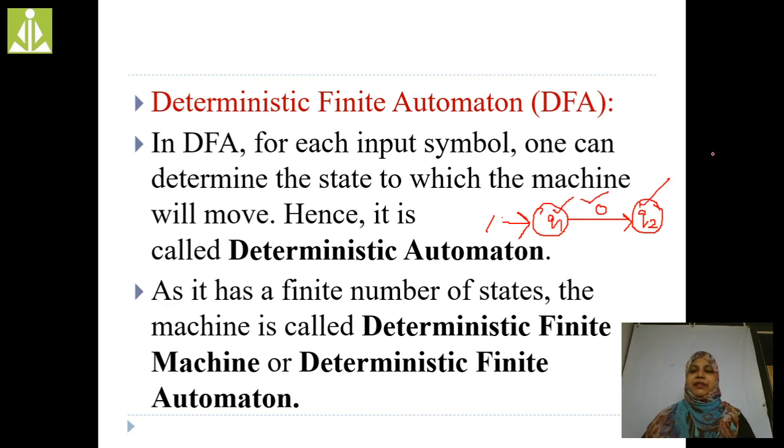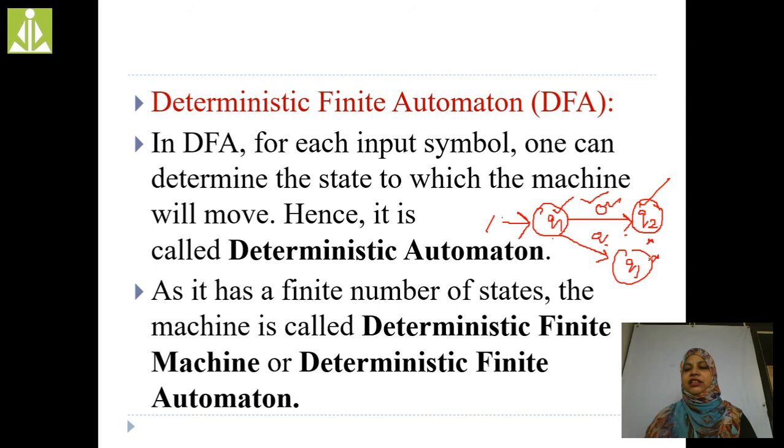In some automata, we can apply a single input on a state and get multiple states. For example, here from Q0, we get another state, that is Q1. For a single input 0, we get two states. So this is not a DFA.